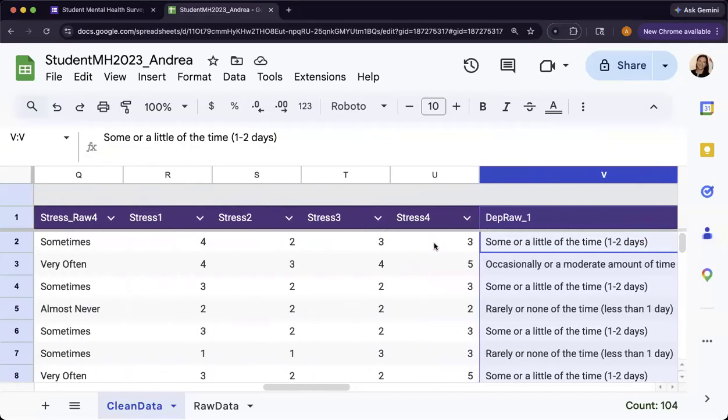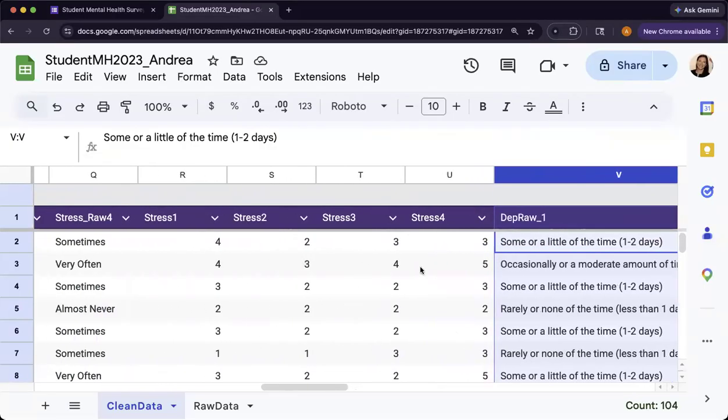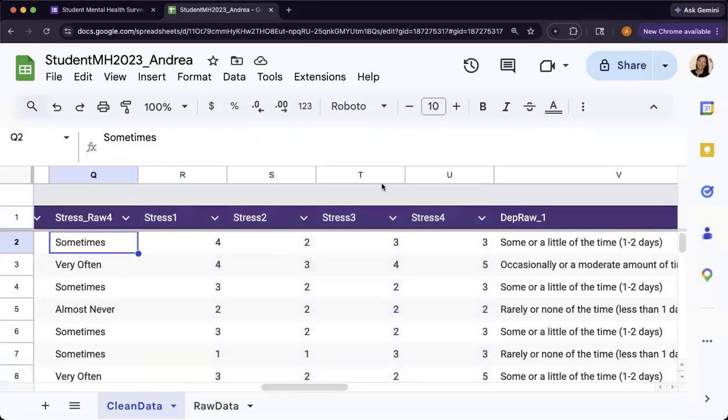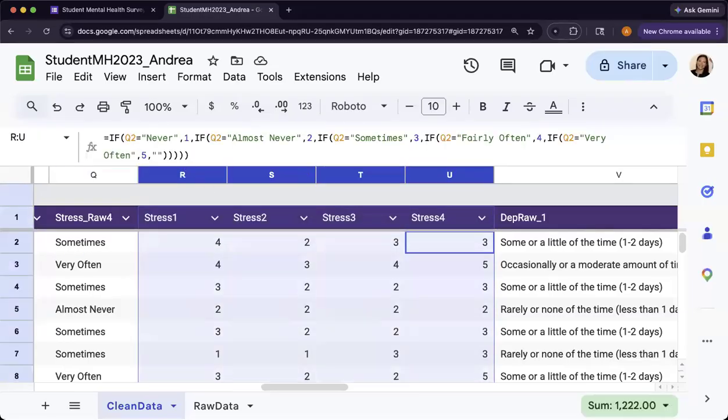The next video, I'm just going to show you how to reverse score in the event that it wasn't already reverse scored. Or in case you already had numbers there, you don't have to go through this process, but you'll have to do some reverse scoring of your numbered variables. So this is how you do, again, if you have words that you need to transform to numbers, and it includes how to reverse score your questions.